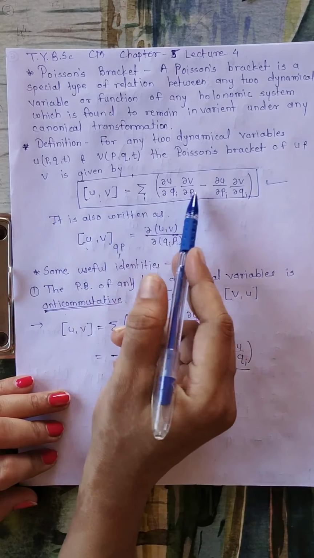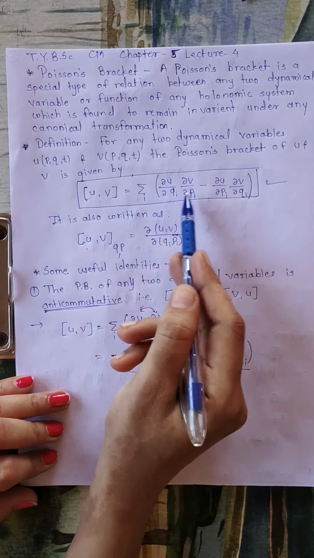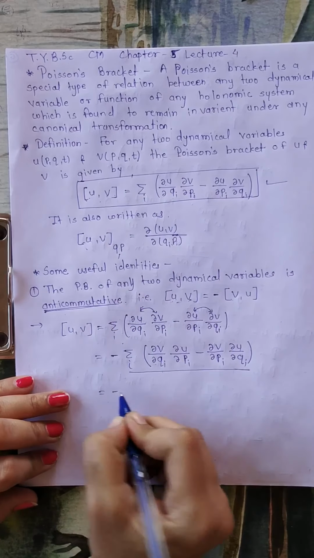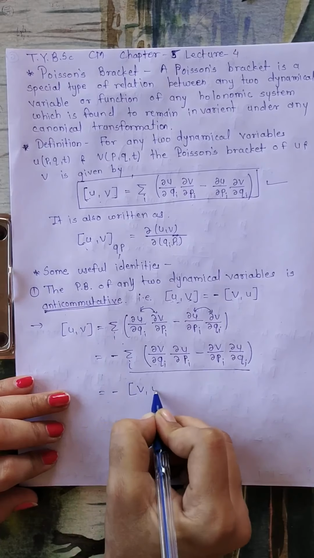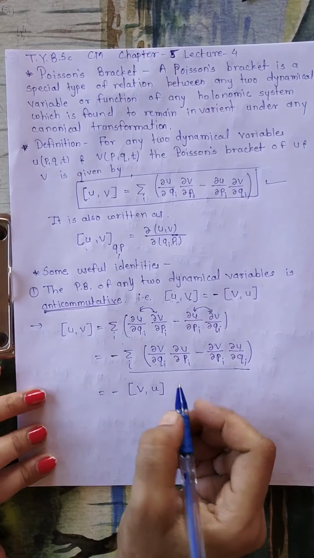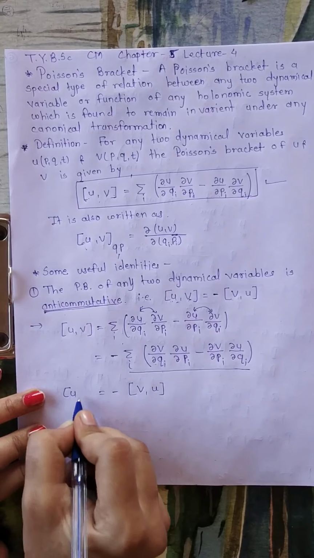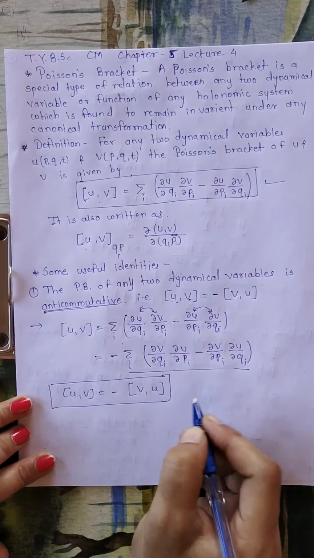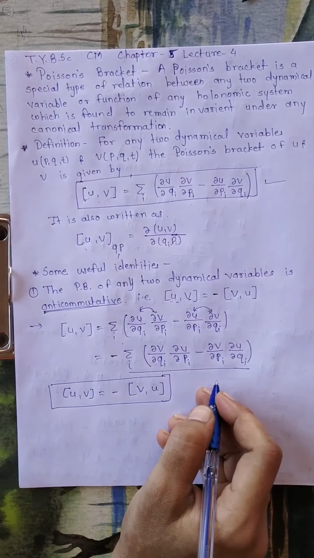For u and v, this is the Poisson bracket's definition. But if you observe, this will give us minus the Poisson bracket of v and u. So hence we can say that this Poisson bracket is anti-commutative. So here we have proved our first identity.